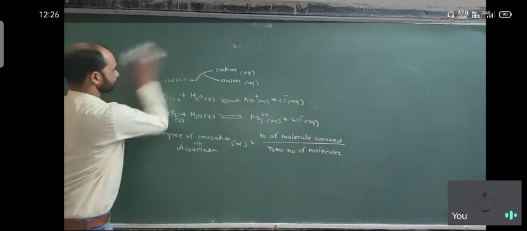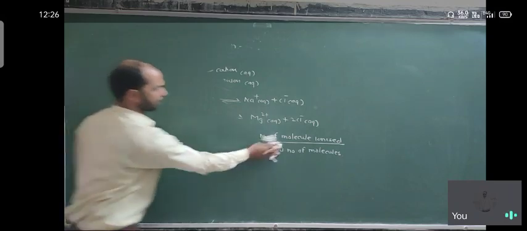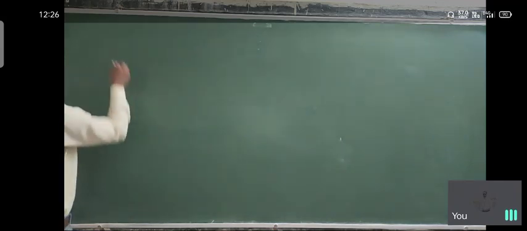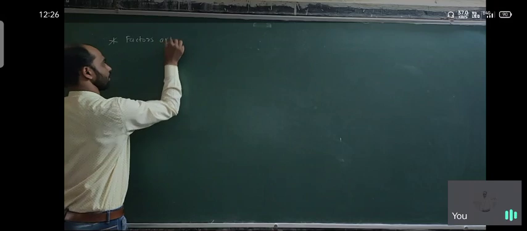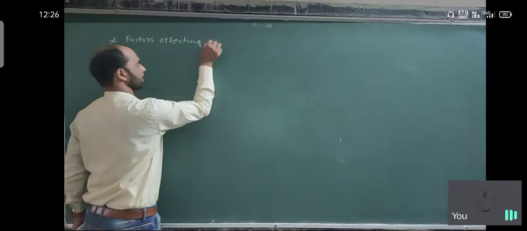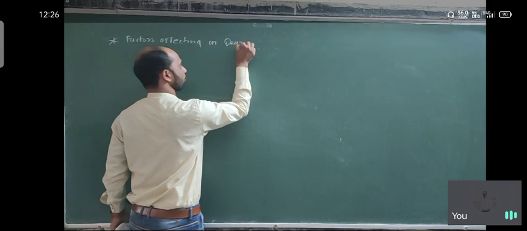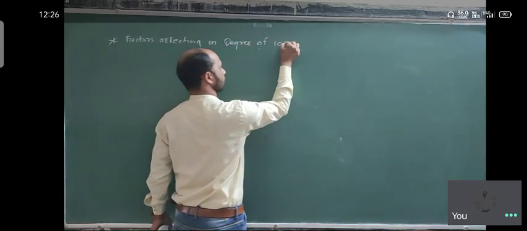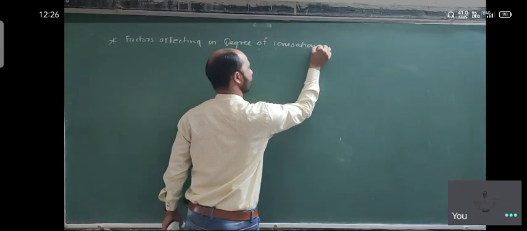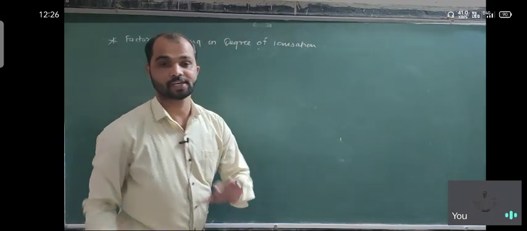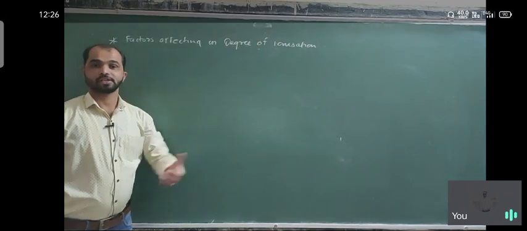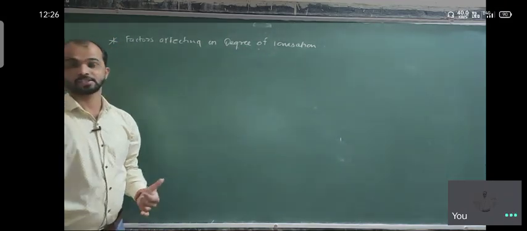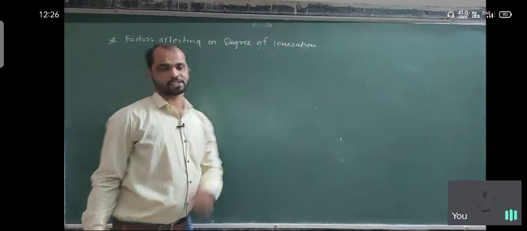So next point is factors affecting on degree of dissociation, degree of ionization. So factors affecting on degree of ionization means every substance has different tendency to produce the ions. Again, degree of ionization also depends on several factors, several conditions. So we're going to discuss it.